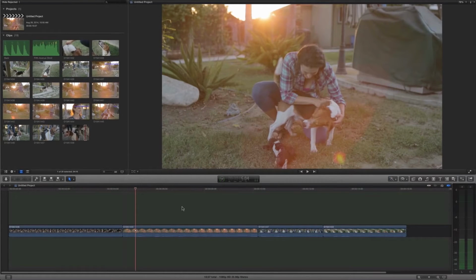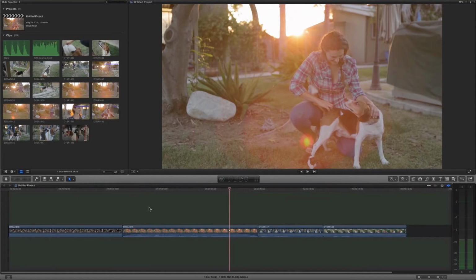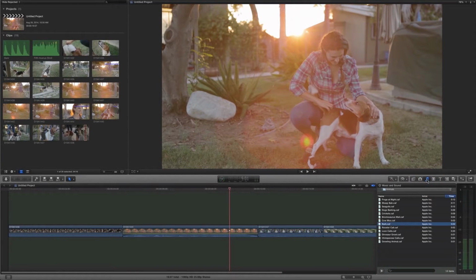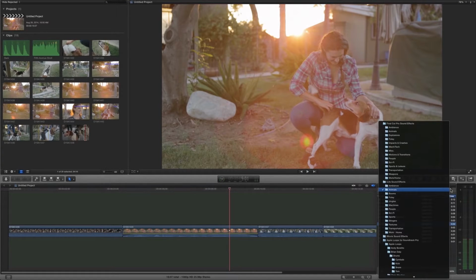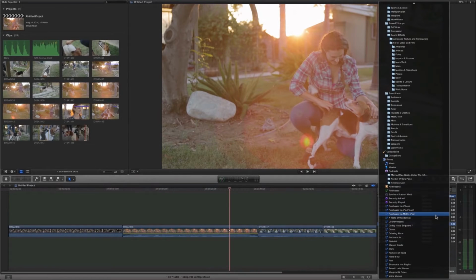Once I have a good assembly edit down, now it's time to start thinking about the sound. Now the sound is automatically tied in with your clips, and you can see by clicking the little line above the actual waves of it, I can adjust the volume. Obviously you're not tied to only using sounds that you record in camera. To insert either sound effects or music or anything like that, use this little music note over here, and once you click that, you can see all the preloaded sound effects and things on your computer, and of course you can load more in or load in things from your iTunes library.